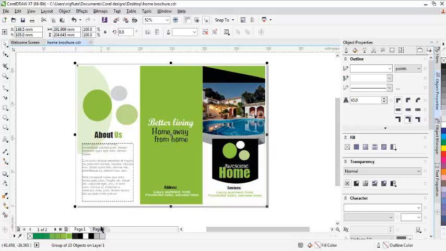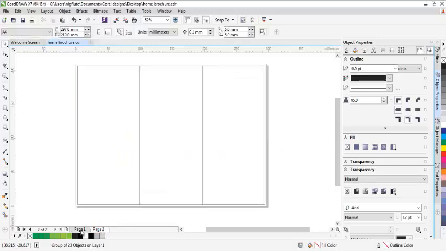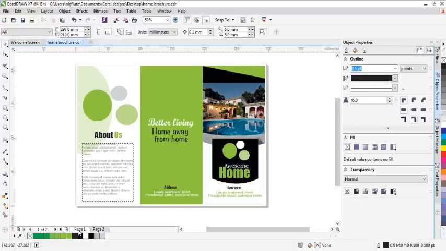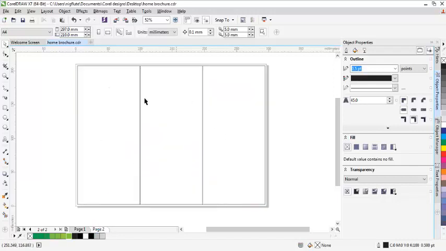Now this is the back page. This will be the first page of the brochure. Now in the second part, I'm going to show you how you can continue by designing. This is where most of the time your text goes in.